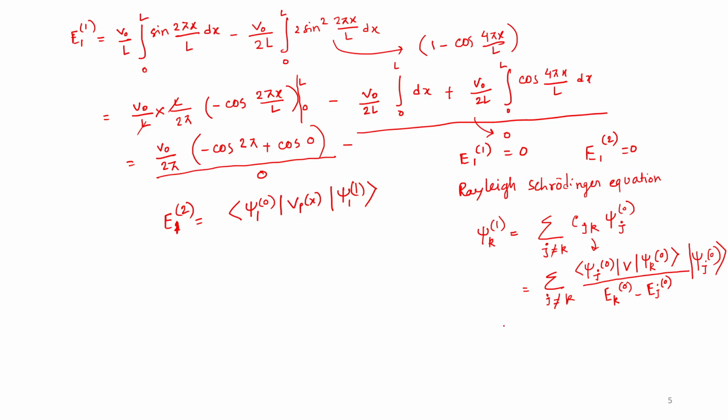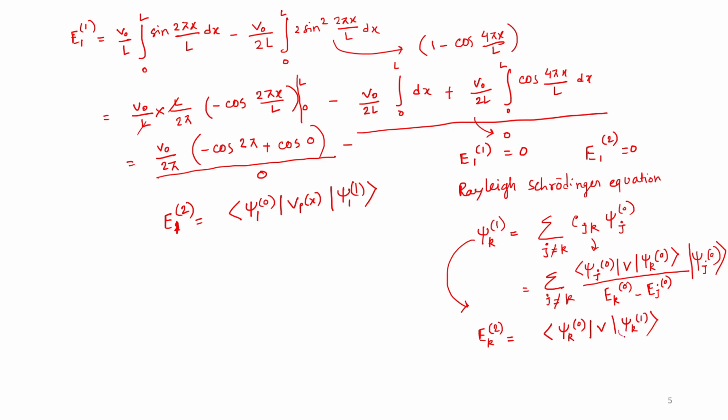So what we already know is that this k should be 1 for the ground state, right? I will come back to this, but from this also we can get the second order correction for the kth state, which is psi k 0, the perturbation V, and psi k 1.